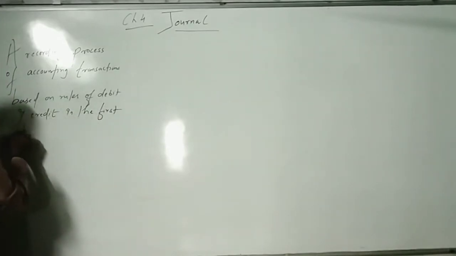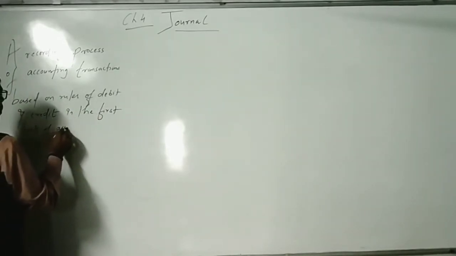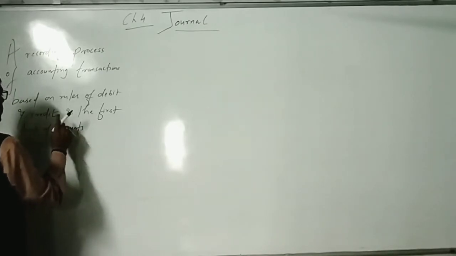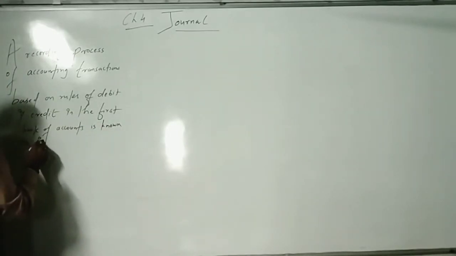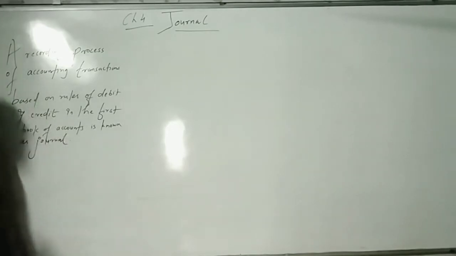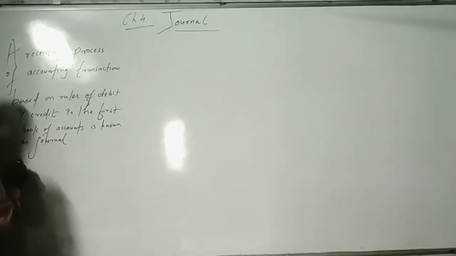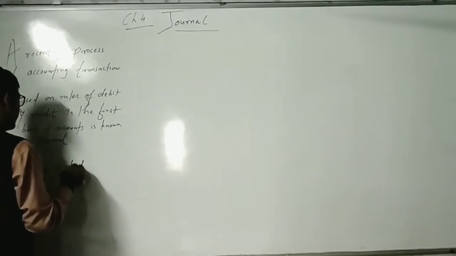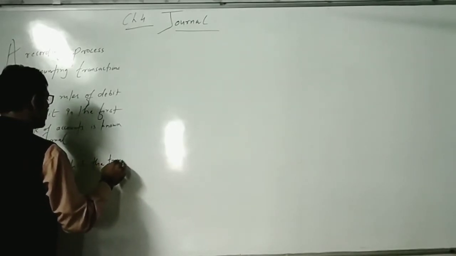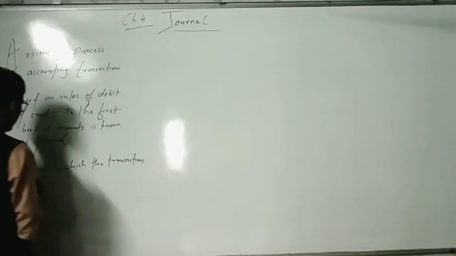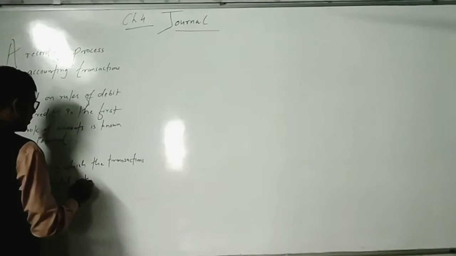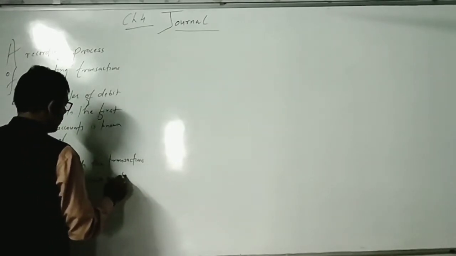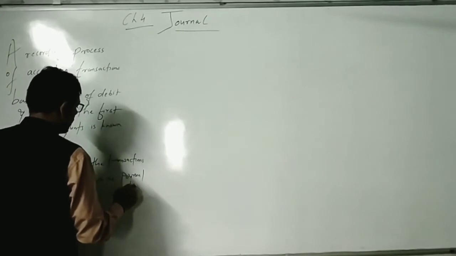The first book of accounts is known as journal. Okay, the book in which the transactions are recorded is known as journal book.